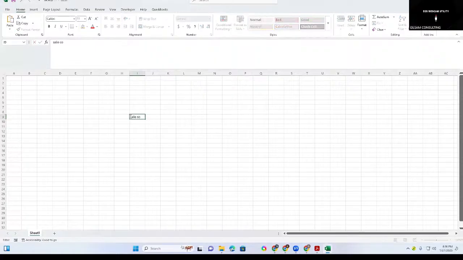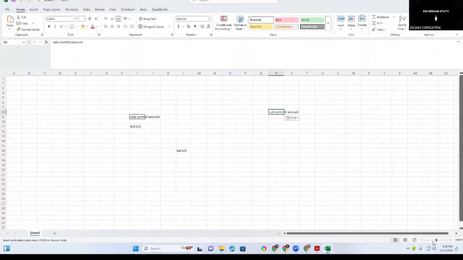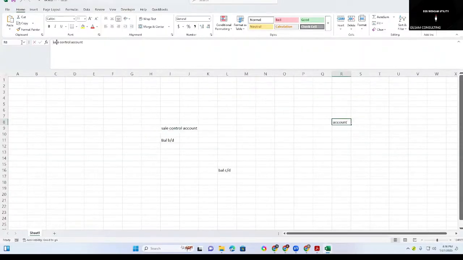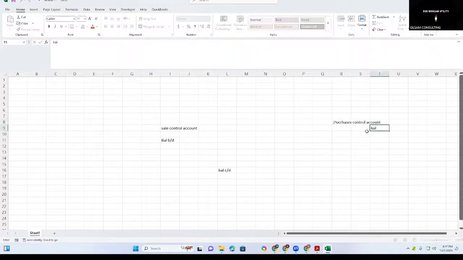Sales ledger control account, in which we have a balance brought forward and balance carried forward. The same applies for purchases, but this one is now the opposite: balance brought forward on this side, balance carried forward on this side.